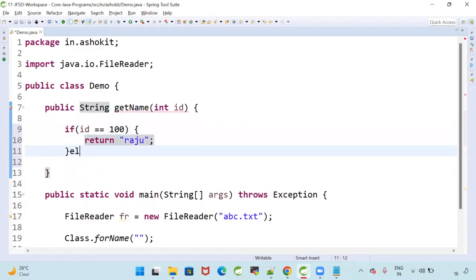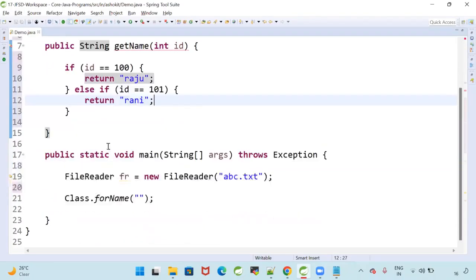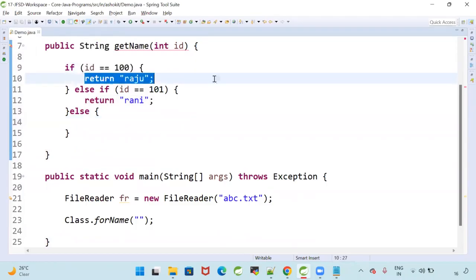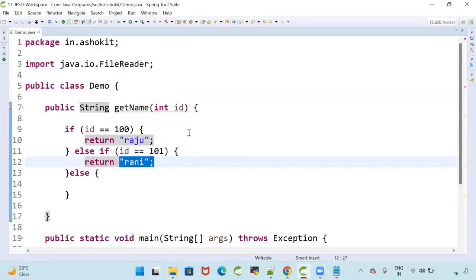Else if ID equals 101, I will return Rani. I have only two usernames. If you pass any other value, I want to throw the exception: no data found, no name available. I don't have that username.